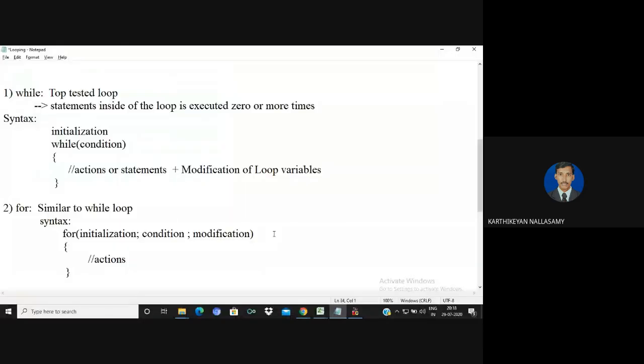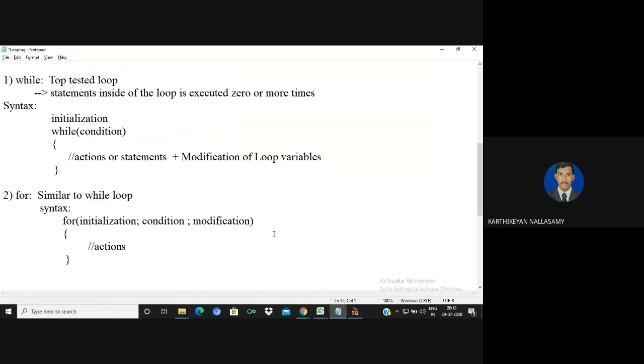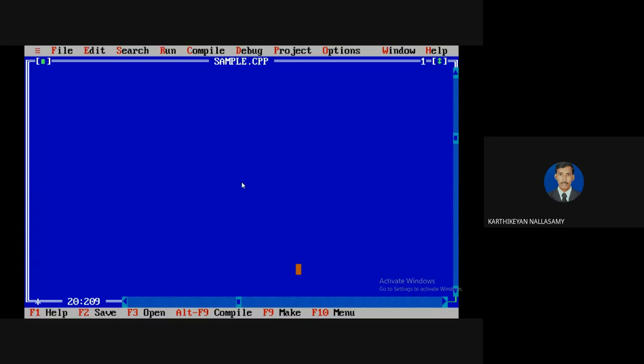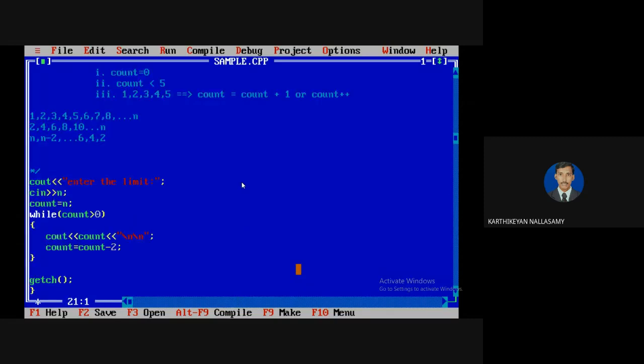I want to replace a while loop with a for loop, so I can change from a while loop to a for loop. See the syntax of the for loop: for initialization, followed by the condition, followed by the modification part. Inside of it, we are going to define the action. So I want to replace it. It is a while loop.